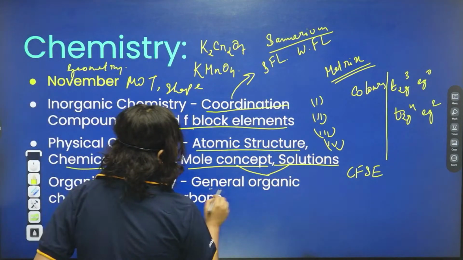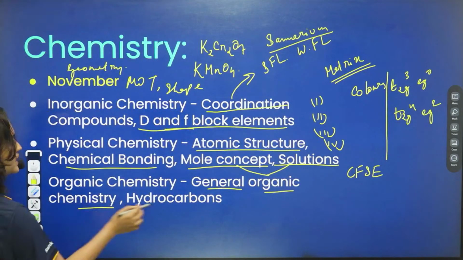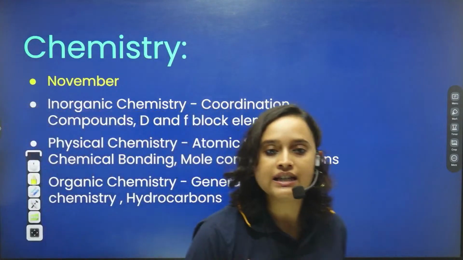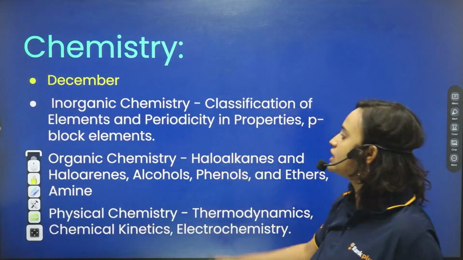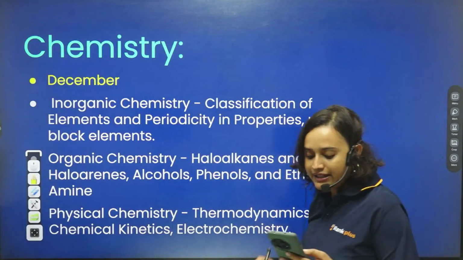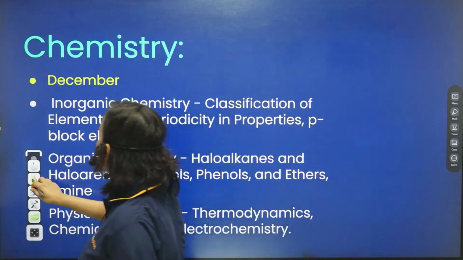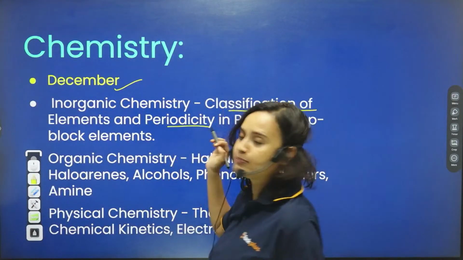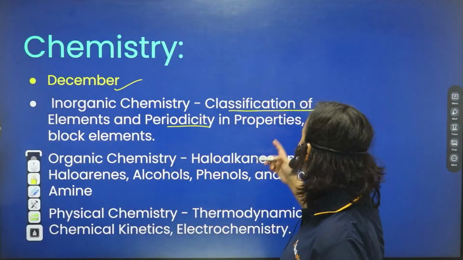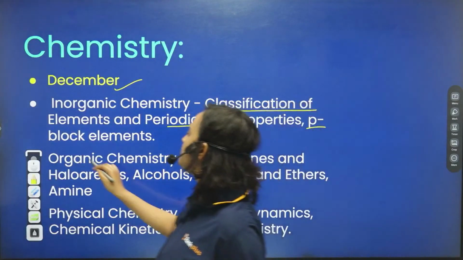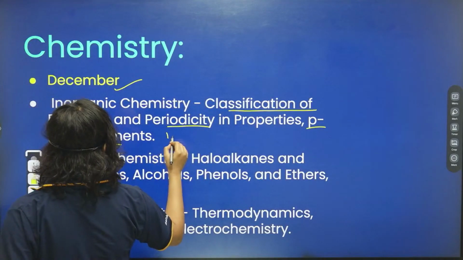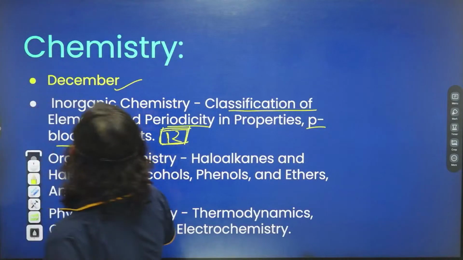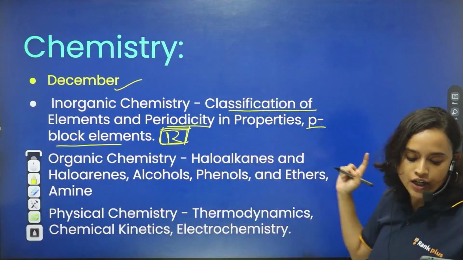In organic chemistry, complete the class 11 portion, that is GOC and hydrocarbons. If you complete that, you will find the majority of the things easy. In the next month, that is December, what are we going to do? We are going to complete classification of elements and periodicity. That means we will be completing the periodic table and the P block elements, especially the class 12 portion, because that has major high weightage.